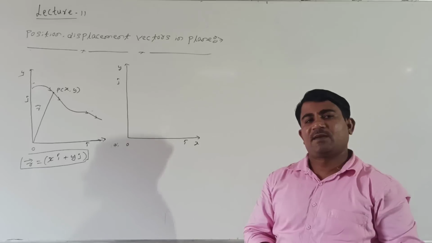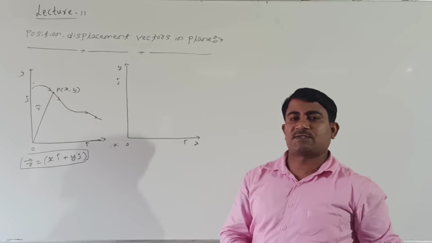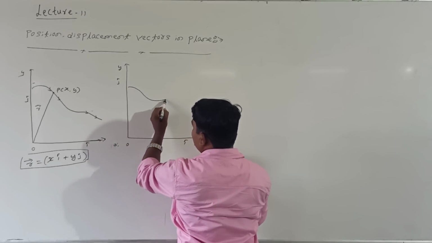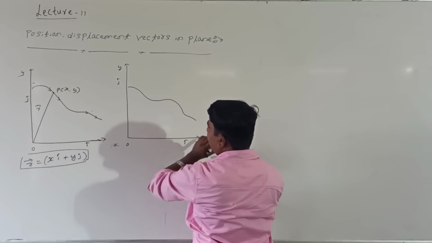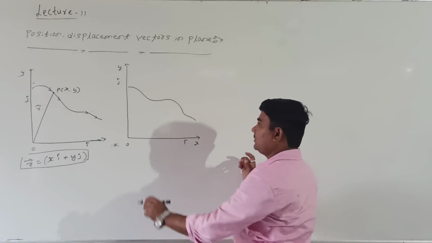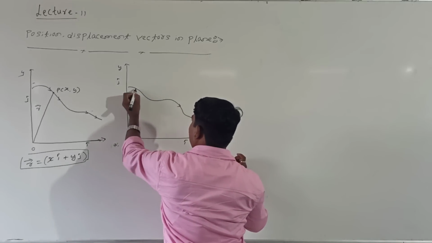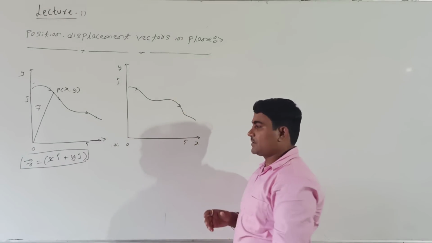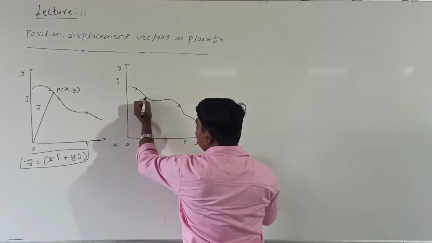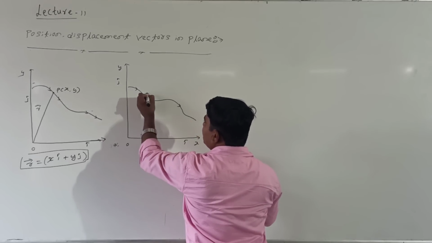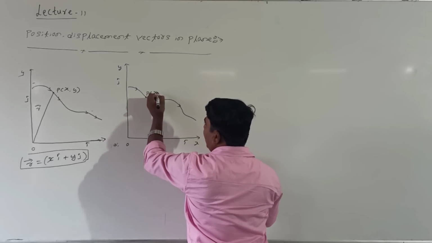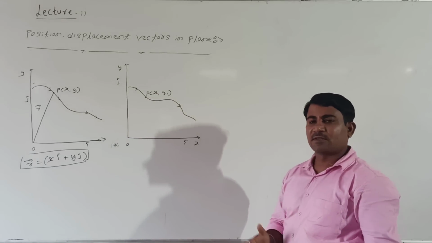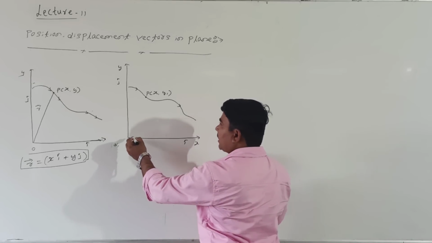Consider the body moves in a different case. How to take the body? It can move like this. In this direction the body can move in the given plane, right. Are you following me? Right. Now I will choose 2 points. I will take this point, and this point. I will take x1 and y1. Right. Then I will draw the position vector.